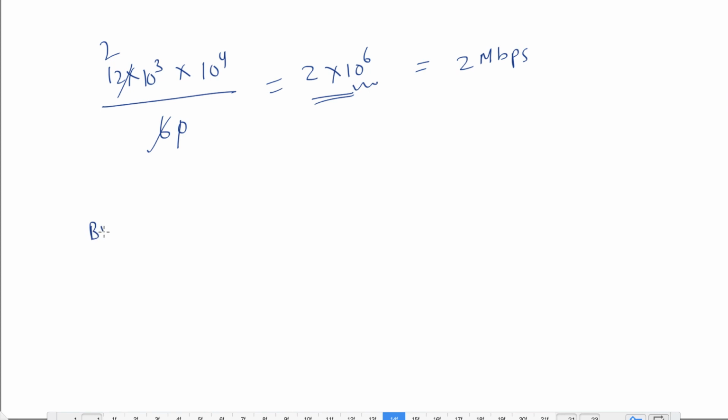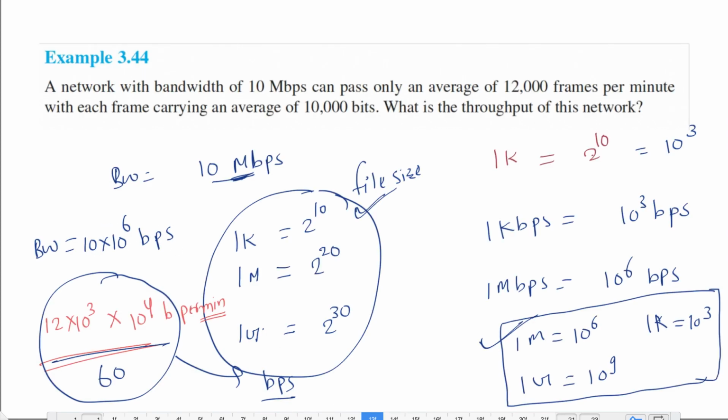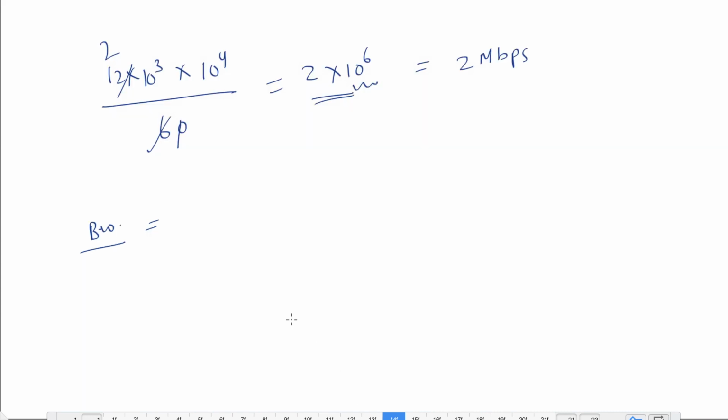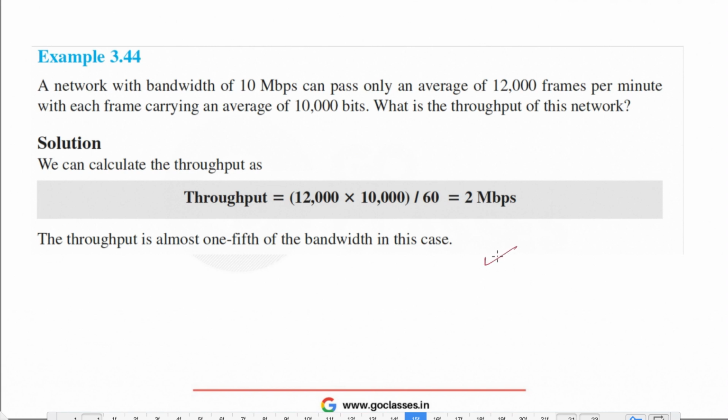And what was our bandwidth? Bandwidth has no use in the calculation of the throughput. The bandwidth was 10 Mbps. So I had a bandwidth of 10 Mbps, but a throughput of only 2 Mbps, which means the actual speed at which we can send the data is just 2 Mbps, which is just 1/5 of the bandwidth, right? So here we have the solution.